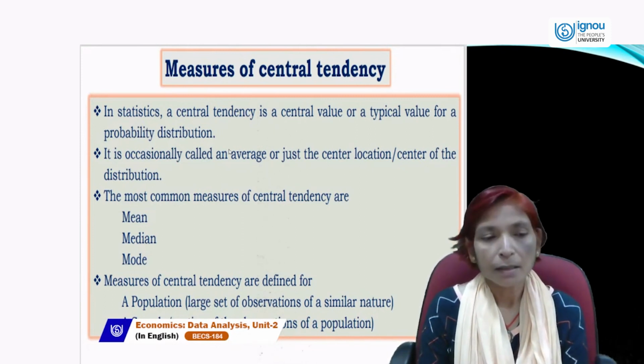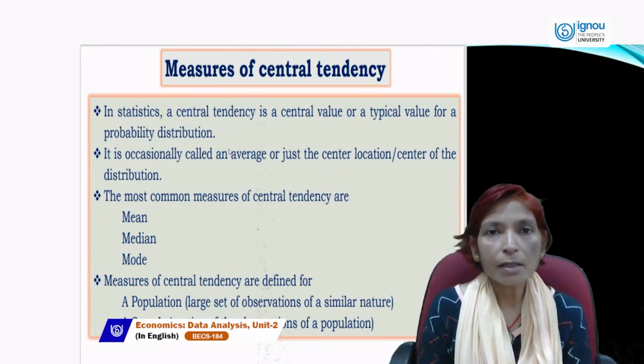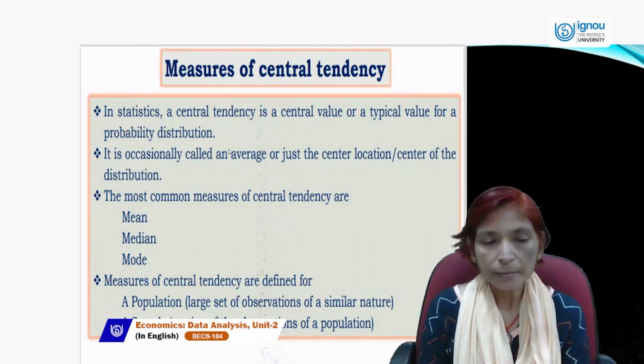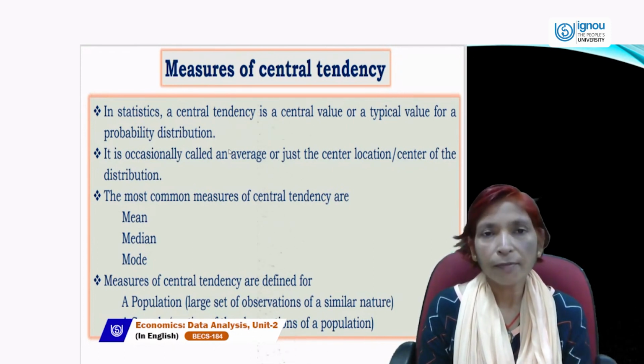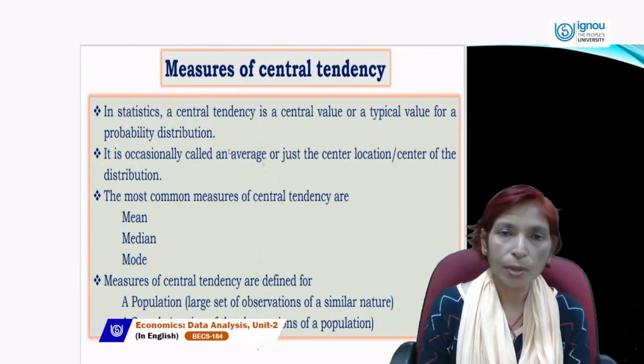Next is median. Median is the center value of all the collected data. Median is defined as the mid value of collected data. And next is mode.